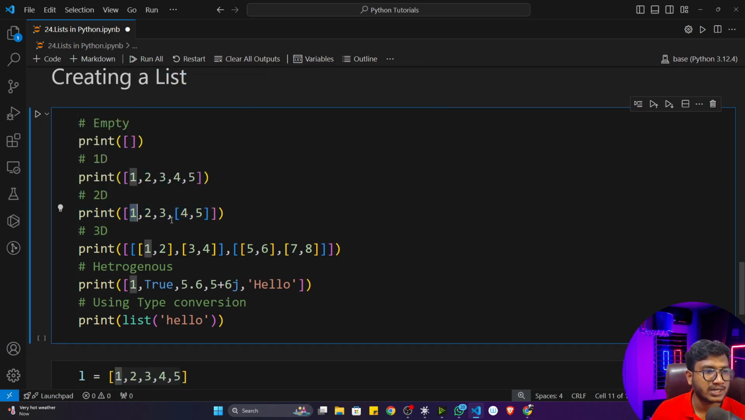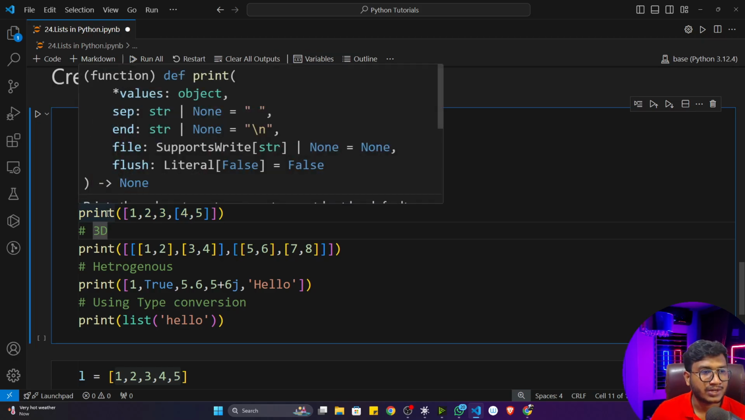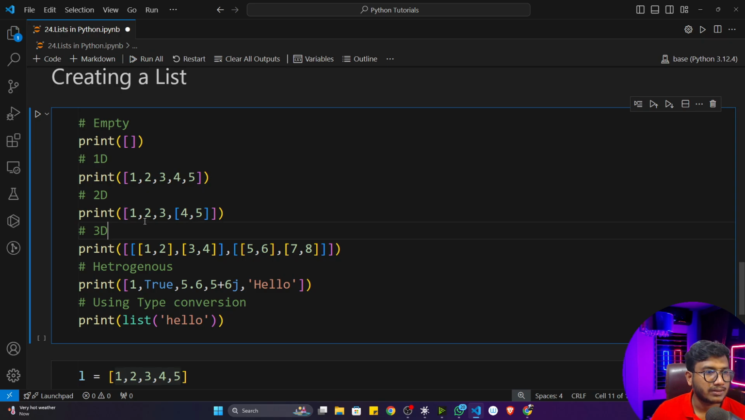Now if you want to mention a two-dimensional list, you can mention it like that. Inside the list you can take another list. This is called two-dimensional. Now pause the video and let me know whether it's heterogeneous or homogeneous. Yes, it's heterogeneous because this is an integer and this is a list. That means you are storing multiple data types, so it's heterogeneous.